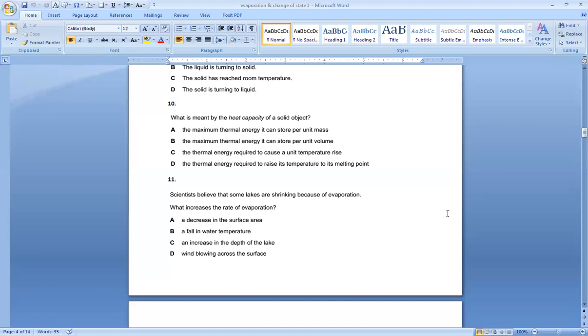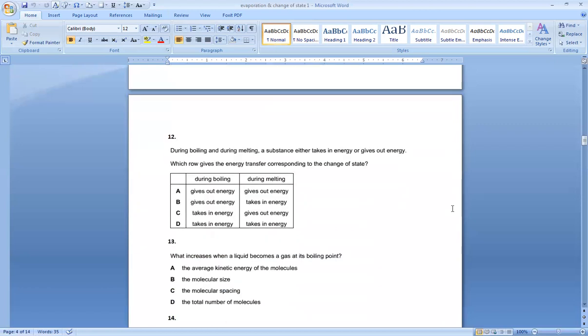Let's see the options. A, a decrease in the surface area? No. If surface area is larger, then the rate of evaporation is greater because more molecules get a chance to reach the surface. Fall in the water temperature? No. An increase in the depth of the lake? No. Wind blowing across the surface. So D is my option. D, increases the rate of evaporation.